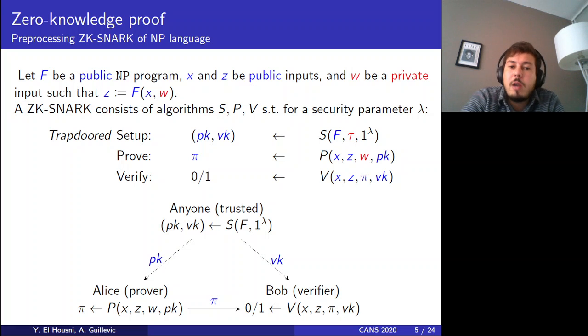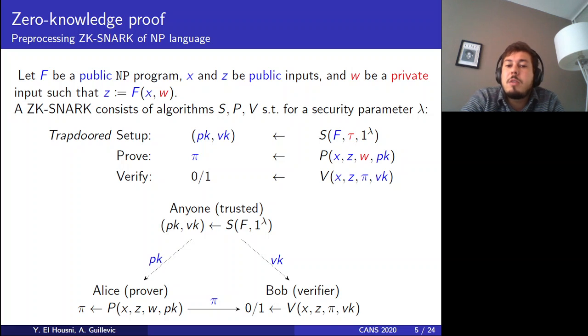The prove algorithm takes the public inputs x and z, the private input w, and the proving key. So it takes basically everything in order to prove that the statement is true, and it outputs a proof denoted pi. The verify algorithm takes the public inputs x and z, the generated proof pi, and the verification key vk, and outputs a boolean whether the proof is verified or not.